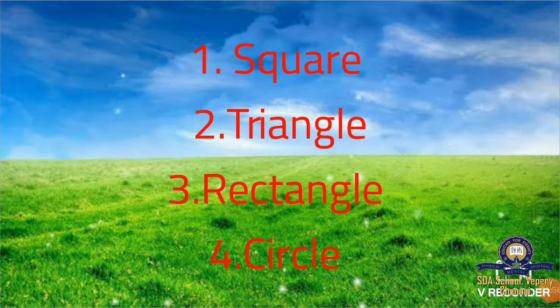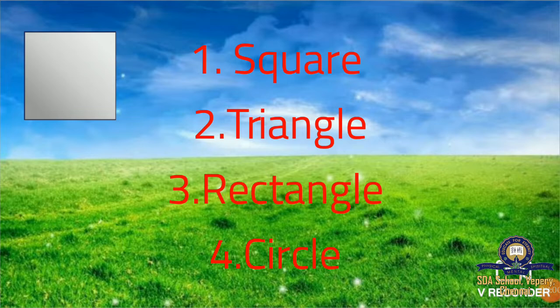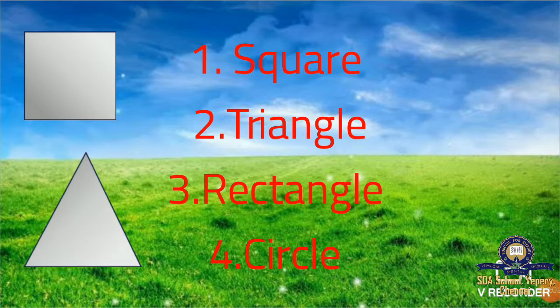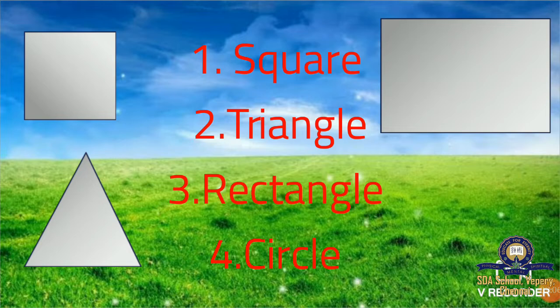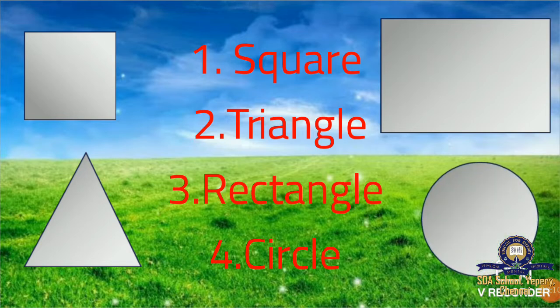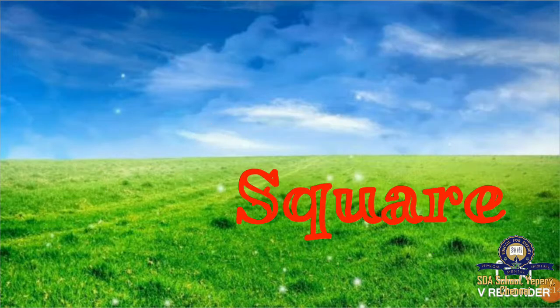Next, what did we learn? We learned the shape of a square, the shape of a triangle, and examples for rectangle and circle. Then we learned about square. What is the spelling for square? One more time.